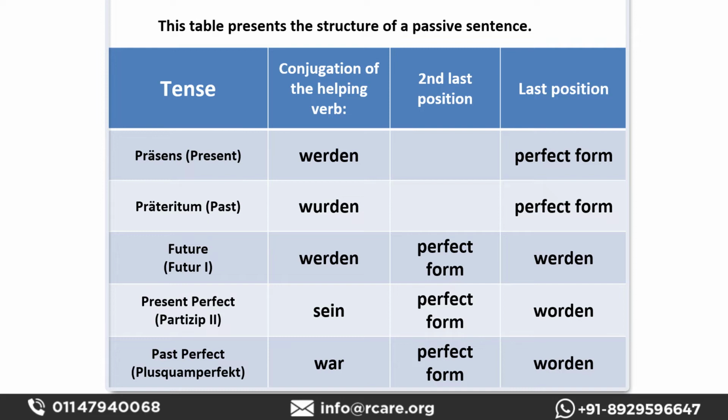So here, if you see, you can see there are two werdens. One of them is at the second position, which is for passive voice, and one of them is at the last position. So in this case, perfect form comes at second last position and werden goes at the last position. So here we have two werden. One has been conjugated at the second position, whereas the werden at the last position is in infinitive form. So this will always be the structure. You have to just mug up this table.